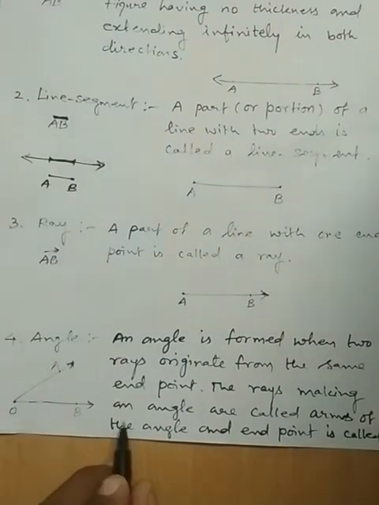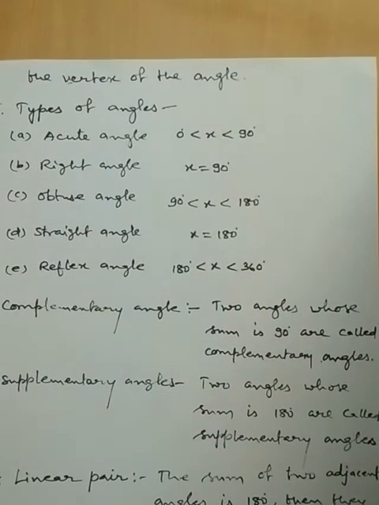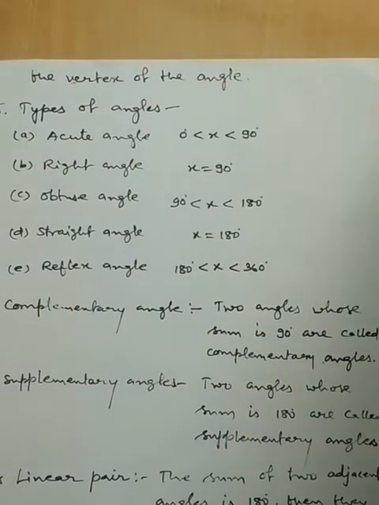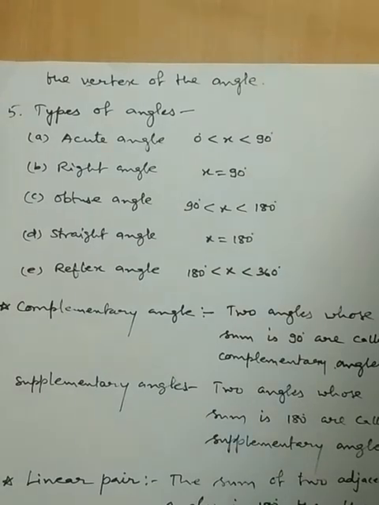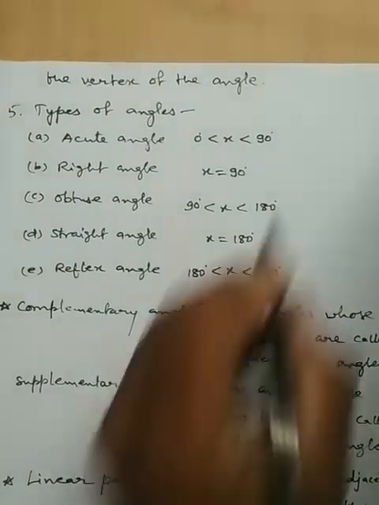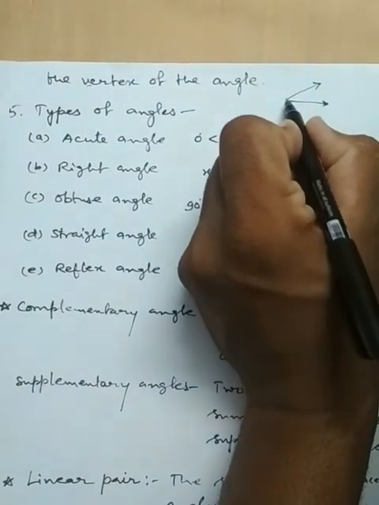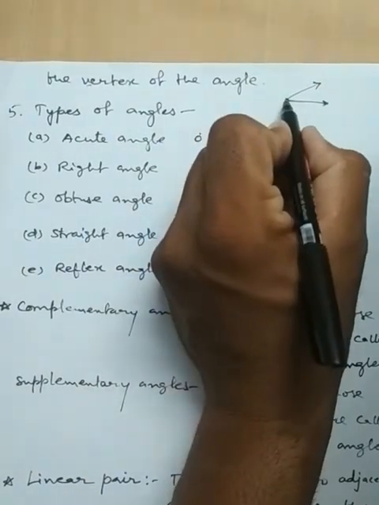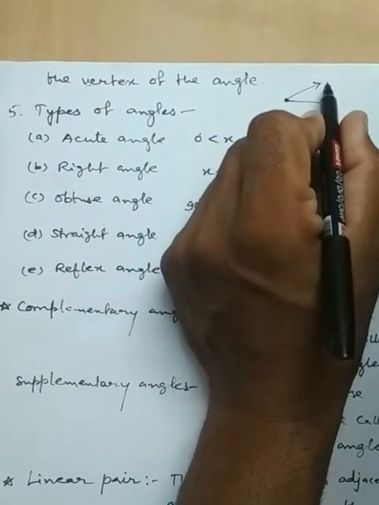These are the two arms of this angle, and the endpoint is called the vertex of the angle.